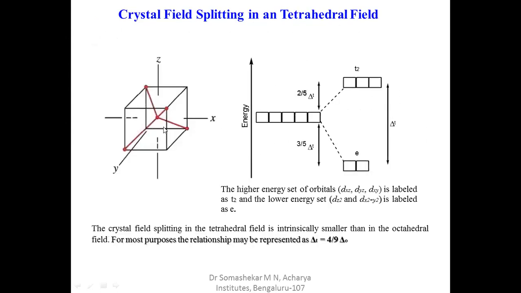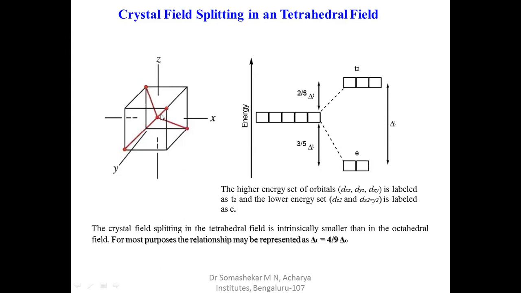So look here at the coordinate axes: this is the z axis, x axis, and y axis. If you look at the tetrahedral geometry in a cube, this is a metal ion.